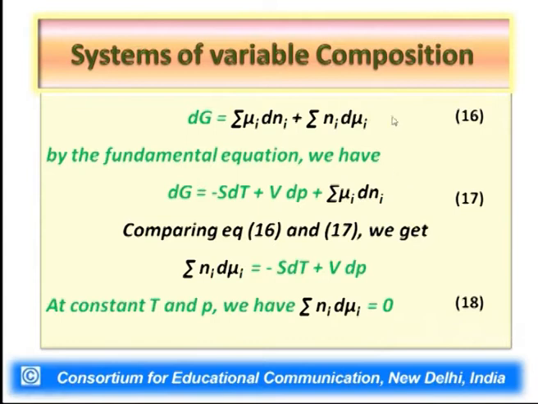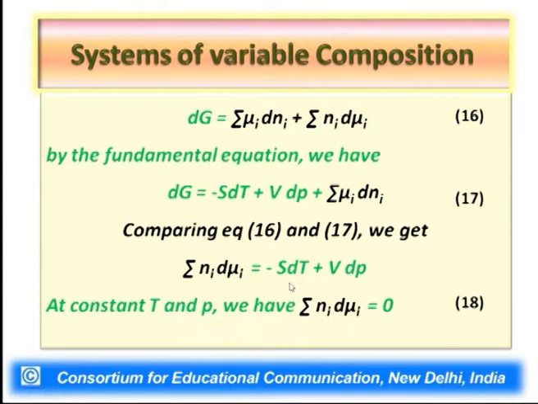So now we can make a comparison of these two equations which relate the same quantity dG, the change in Gibbs free energy of the system, on the left hand side. When we do so, the terms like mu_i dn_i cancel, and what we actually get is summation n_i d mu_i equal to minus S dT plus V dP.